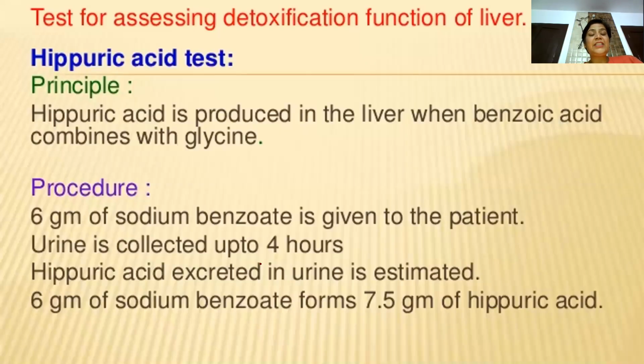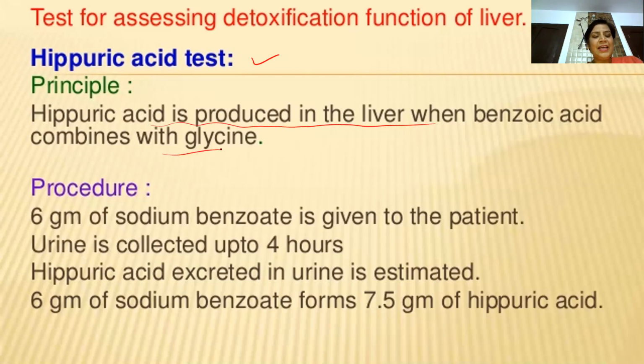Then the tests for the detoxification mechanism, or detoxifying process in the liver, that is the hippuric acid test. Hippuric acid is generally produced in the body when benzoate combines with glycine.